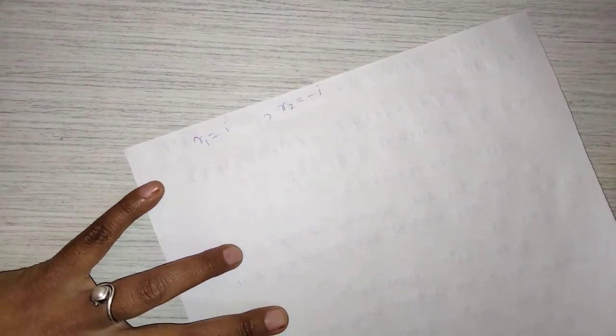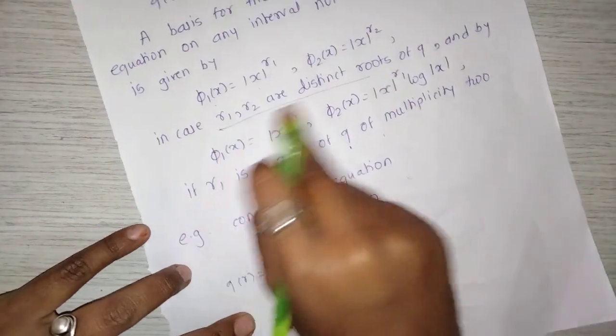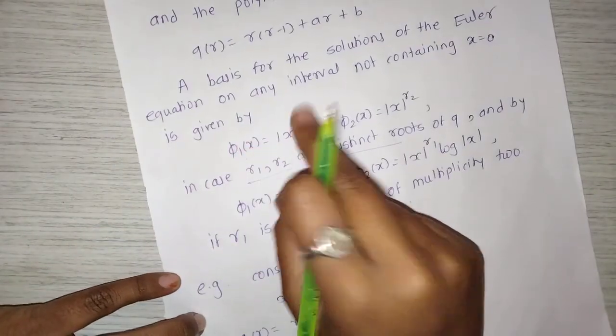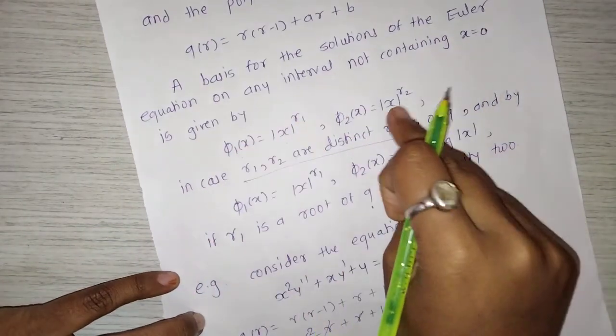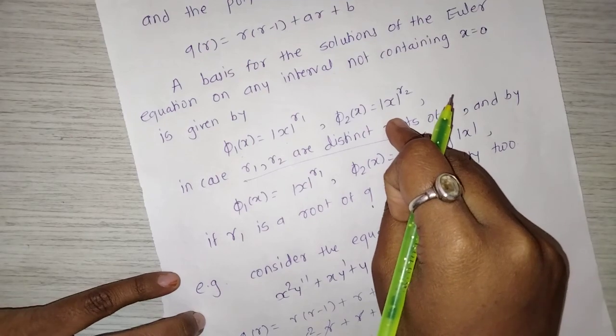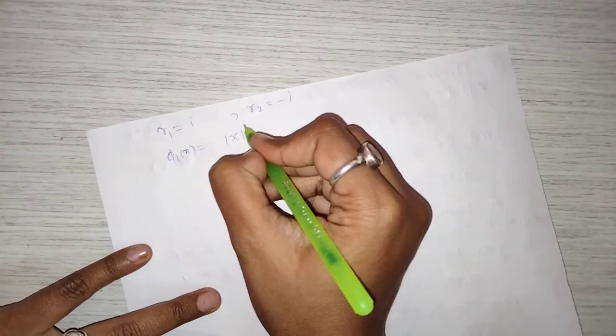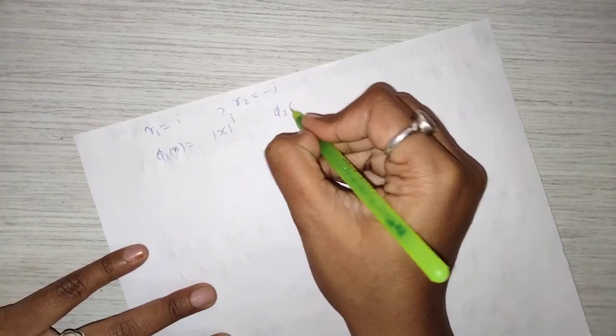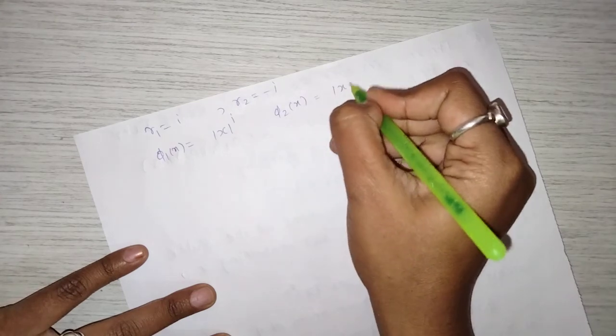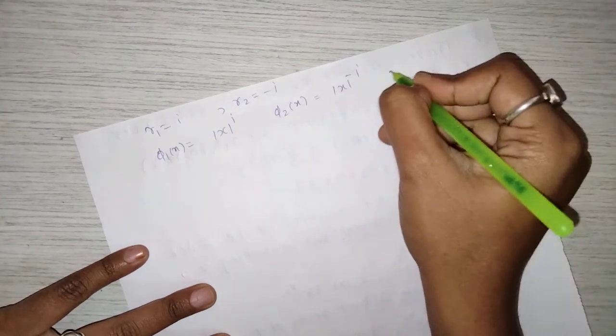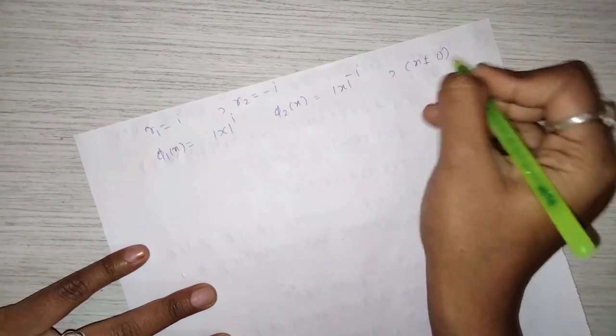We get two distinct roots. When r1 is not equal to r2, then phi 1 of x equal to mod x raised to r1 and phi 2 of x equal to mod x raised to r2. So here we get phi 1 of x equal to mod x raised to i, phi 2 of x equal to mod x raised to minus i, x is not equal to 0.